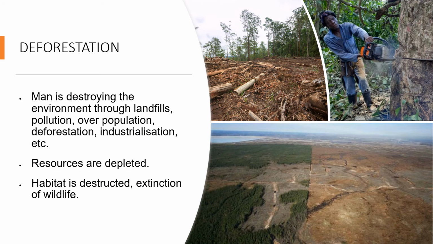Deforestation. Man is destroying the environment through landfills, pollution, overpopulation, deforestation, industrialization, etc. Resources are depleted completely. Habitat is disrupted and there is extinction of wildlife also. What is deforestation? Deforestation is the permanent removal of trees to make room for something besides forest. This can include clearing the land for agriculture or grazing, or using the timber for fuel, construction or manufacturing.